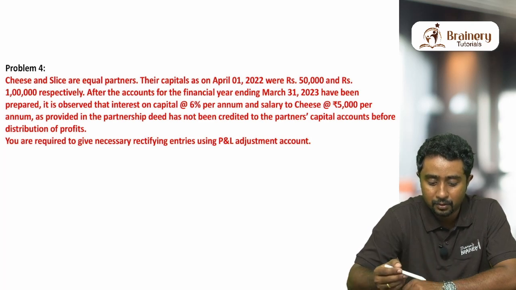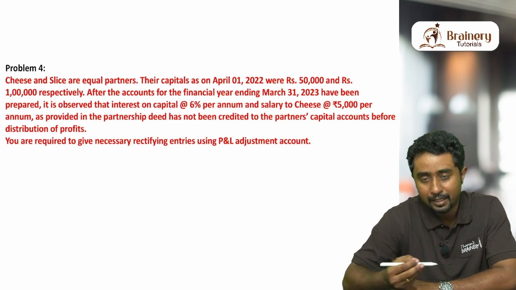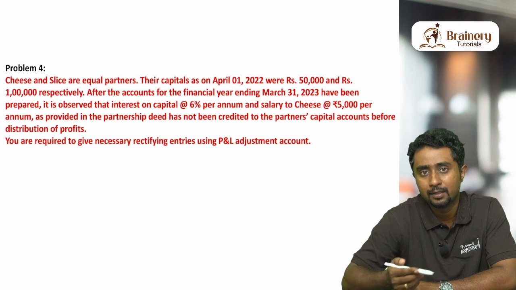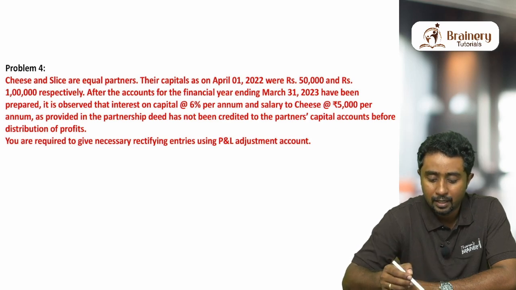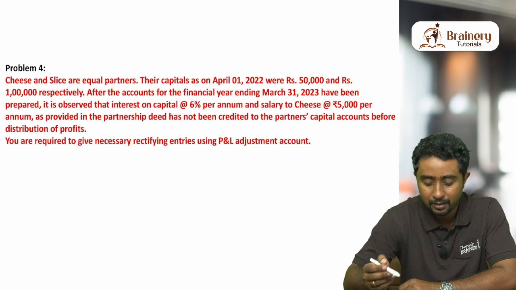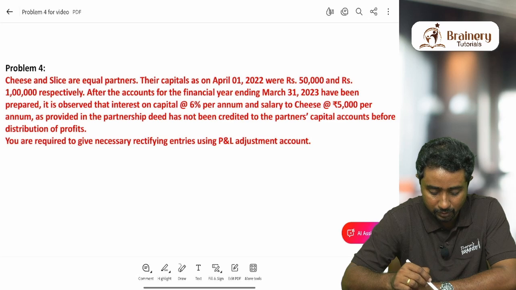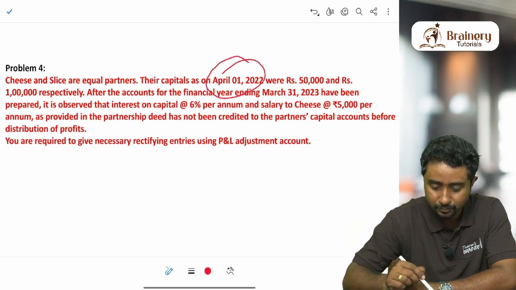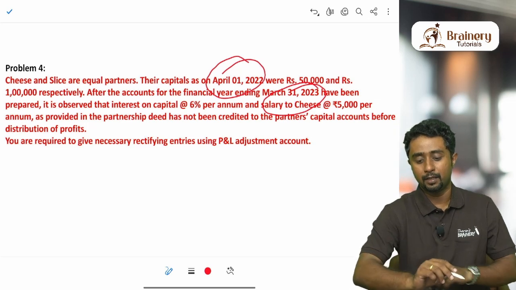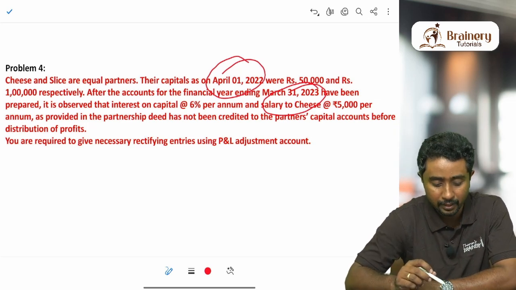Again, after the accounts for the financial year ending March 31, 2023 have been prepared. So basically they have prepared the financial statements also. Which are the financial statements? Profit and loss account, obviously. As you can see here, April 1, 2022 is the year beginning. It ends on March 31, 2023. So they have prepared this profit and loss account for one year, and after preparing that, it is observed